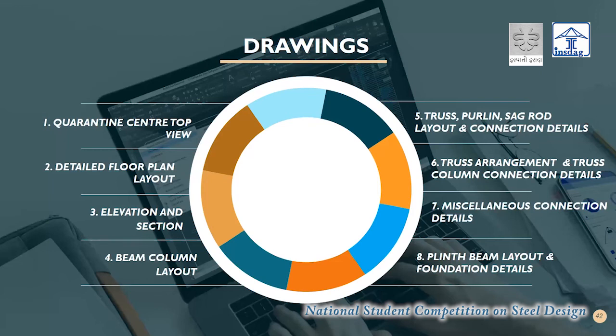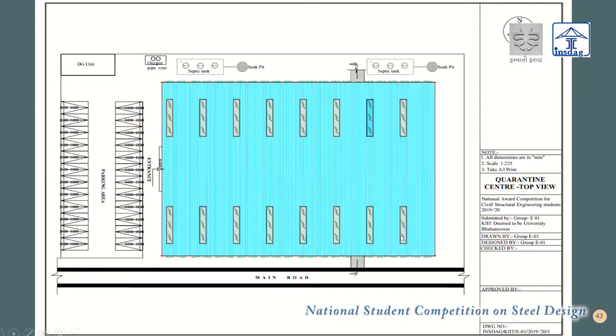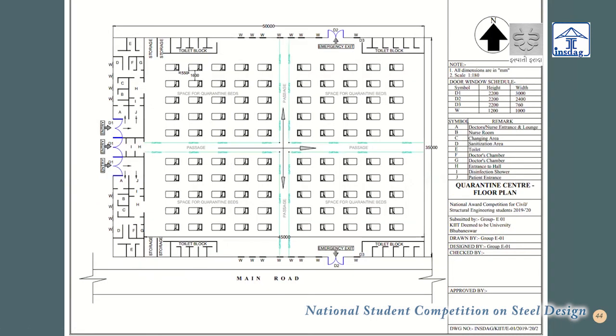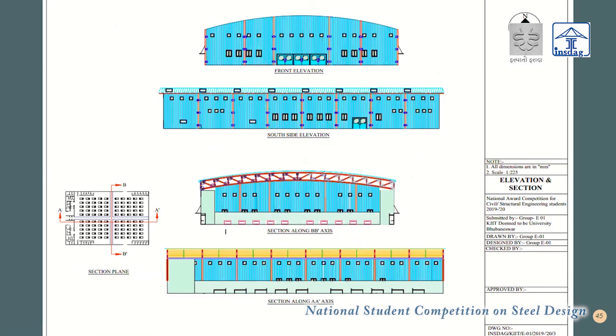So we divided our drawings in total 8 sheets. So these are the sheet names. So this one is the quarantine center top view, as here the septic tank, soak pit, and the parkings are clearly mentioned. And this is the floor plan, which I have made according to the National Health and Family Welfare Division guideline. These are the distances between the beds. These are the front elevation and sectional view of our plan.